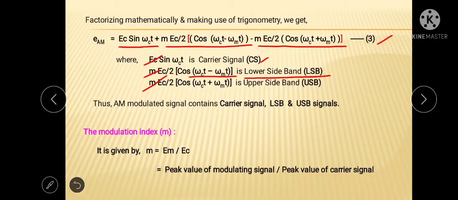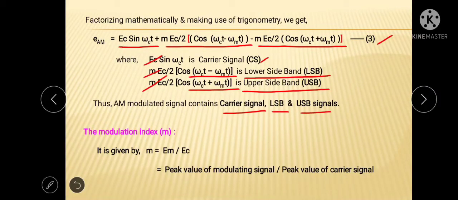Similarly, the third term is mEc by 2 into cos(omega ct plus omega mt). This is called the upper sideband, in short USB. Here the addition of omega ct and omega mt is of course more value than the carrier signal, and that's why it is called upper sideband. So finally we can say that in above equation number 3, which is the expression for amplitude modulated wave, this modulated signal contains three terms. First term is carrier signal, the second term is lower sideband, and third term is upper sideband signals.